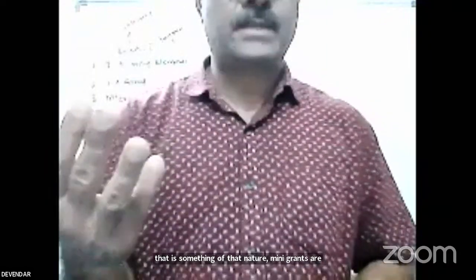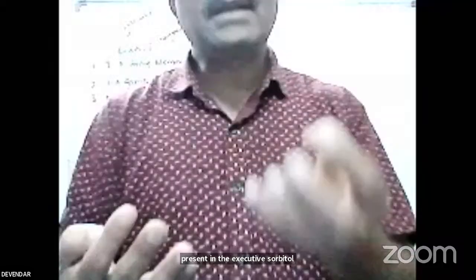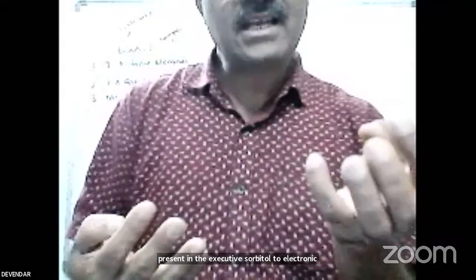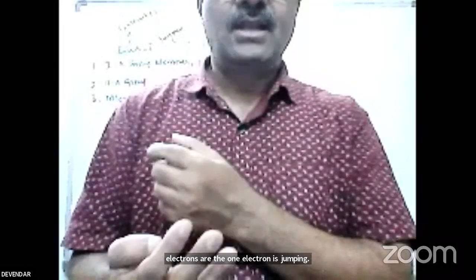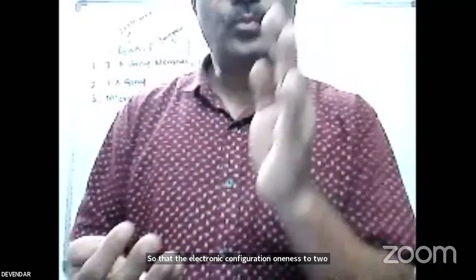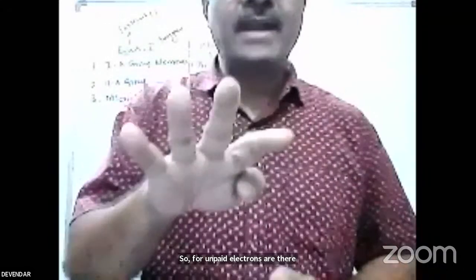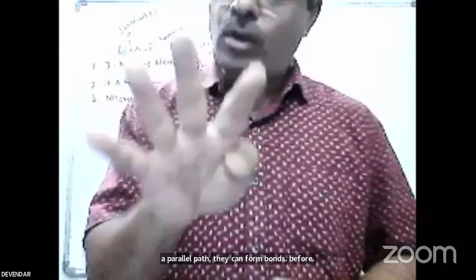So in the excited state, in the 2s orbital, two electrons are there. One electron is jumped to the 2pz orbital, so that the electronic configuration is 1s2, 2s1, 2px1, 2py1, 2pz1. So four unpaired electrons are there. Due to the four unpaired electrons, they can form four bonds. The four bonds are identical.